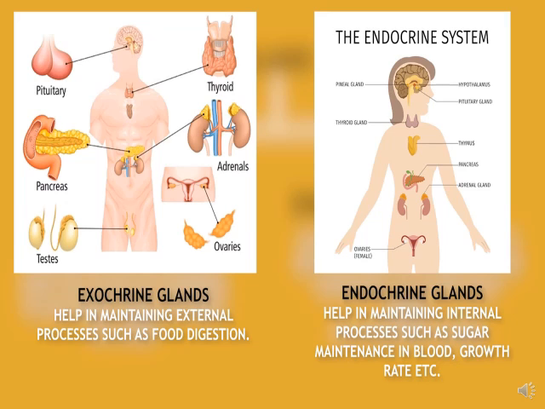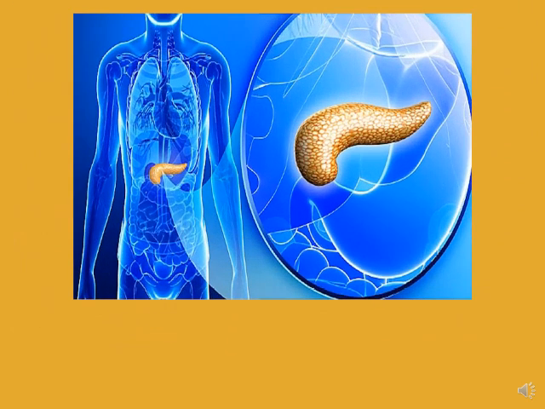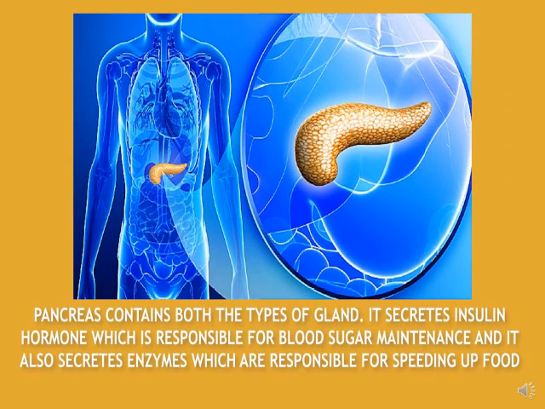Endocrine glands help in maintaining internal processes such as sugar maintenance in blood, growth rate, etc. Whereas exocrine glands help in maintaining external processes such as food digestion. The pancreas contains both types of gland. It secretes insulin hormone, which is responsible for blood sugar maintenance, and it also secretes enzymes which are responsible for speeding up food digestion.